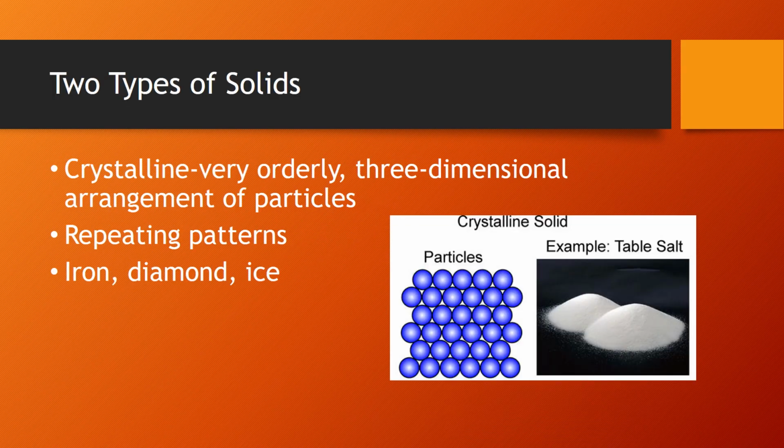We have 2 different types of solids. So we're going to start with crystalline solids. In crystalline solids, the particles inside of them are super orderly, so there's a repeating pattern to them, and it's a three-dimensional pattern. There's an example there in that picture. If you look at the particles, there's a very consistent pattern. It's not random. They're all in a very neat order. That's what the molecules look like inside table salt. Table salt is an example of a crystalline solid. So is ice, iron, diamonds. They're all crystalline solids. So this has to do with the way the particles look on the inside. In crystalline, they're extremely orderly and follow a pattern.